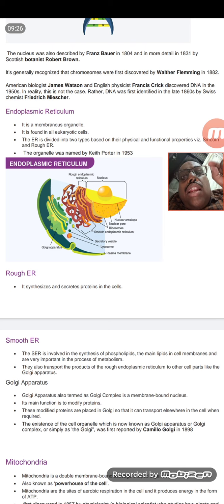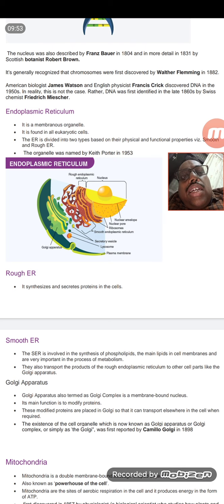And this cell, endoplasmic reticulum, was first named by Keith Porter in 1953. These names are important. On this endoplasmic reticulum we can see some bead-like structures. According to the presence and absence of the bead-like structures, the endoplasmic reticulum is further divided. If the bead-like structures are present, it is called the rough endoplasmic reticulum.